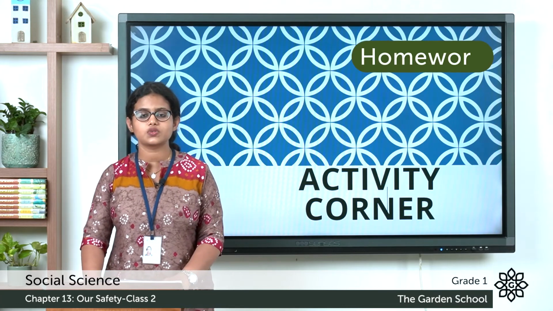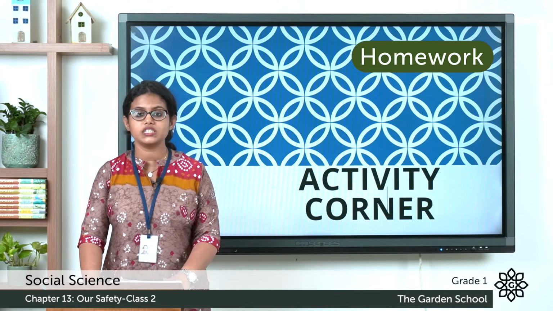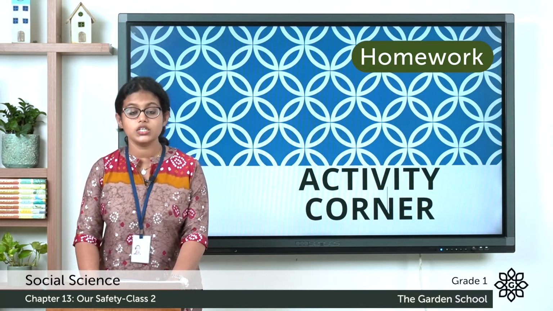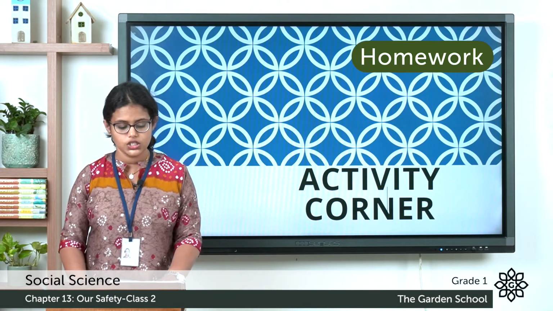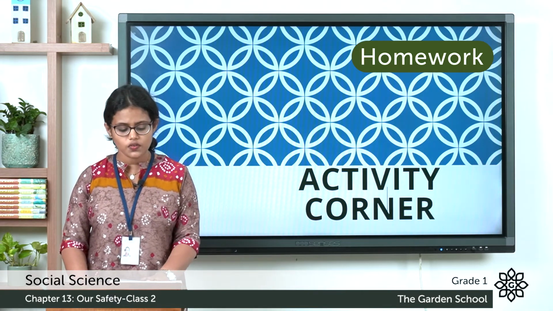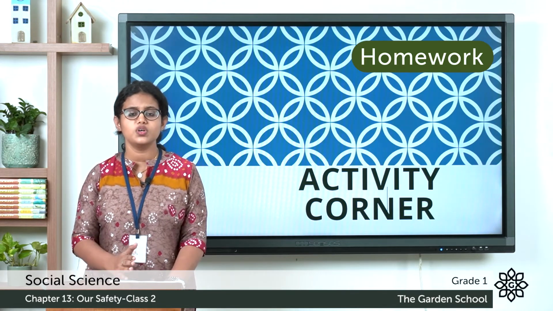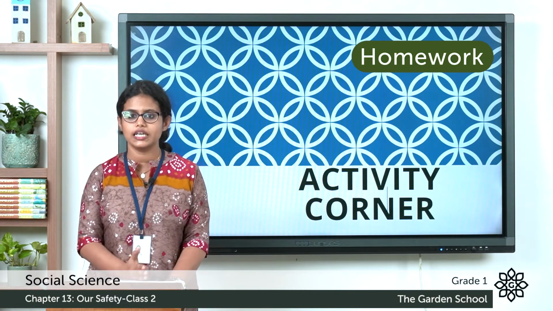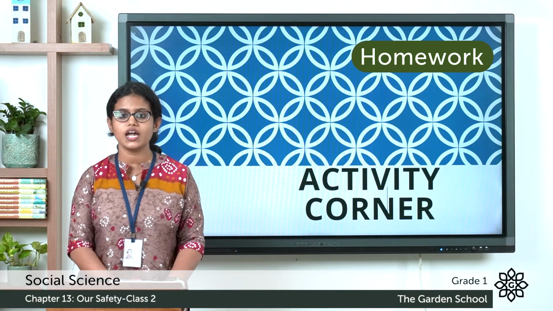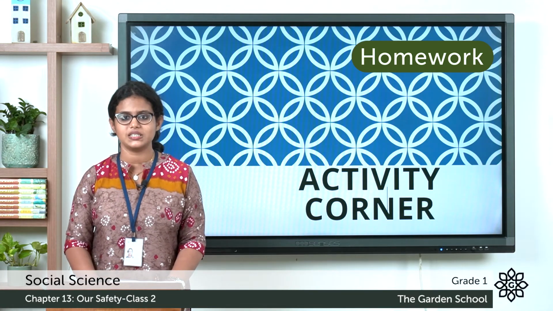Moving to the next one, activity corner. Here what you need to do is, you can make a model of a traffic light and a zebra crossing. So just go through this life skills and just try doing this activity.